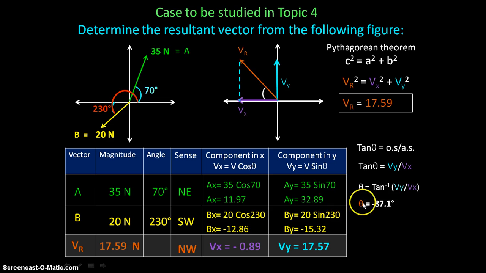Now, why minus 87.1? Remember that this angle is actually the angle between the vector and the negative x-axis. But an angle should be measured from the positive side of the x-axis to the vector. Okay? So, if we subtract, we will get that theta is actually equal to 92.1 degrees. And I will write the value in the column. And that's it. This is the analytical method. In this case, we use only two vectors, a system of two vectors, but it could be more than two, and the procedure is exactly the same.